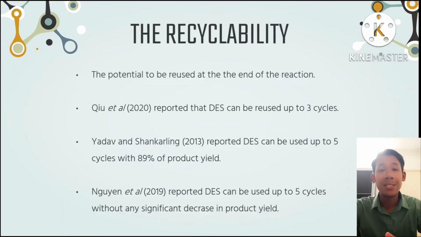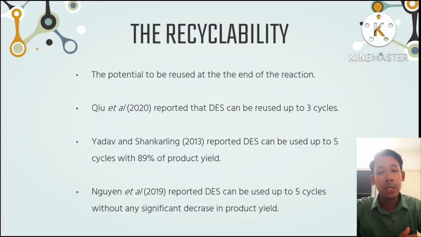Next, we will go to the recyclability. Recyclability refers to the potential of the solvent to be reused at the end of the reaction. Q et al. in 2020 reported that DES can be used up to 3 cycles. And also Muyen et al. have reported DES can be used up to 5 cycles without any significant decrease in the product yield. This shows that DES has good potential to be a green solvent because it can be reused up to 5 times without any purification and without any significant decrease in the product yield.